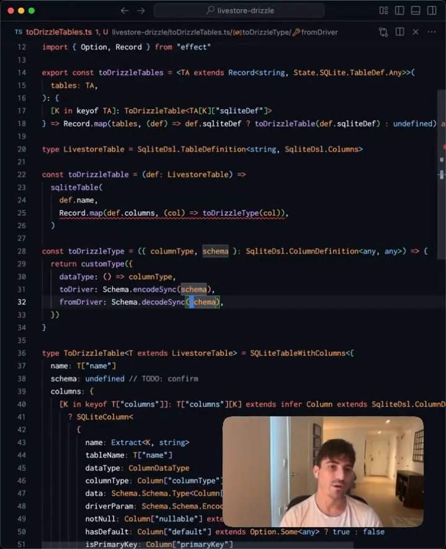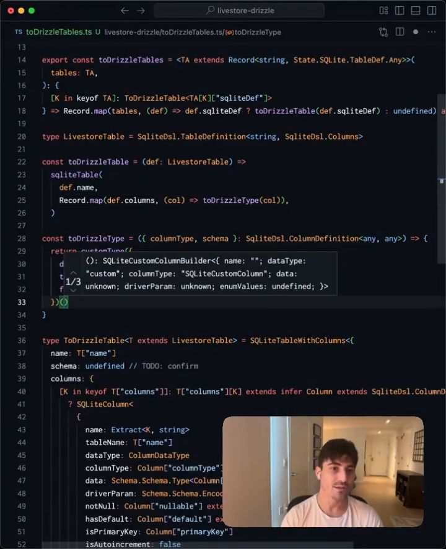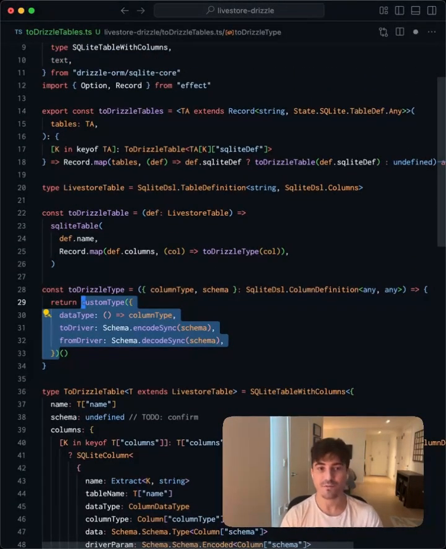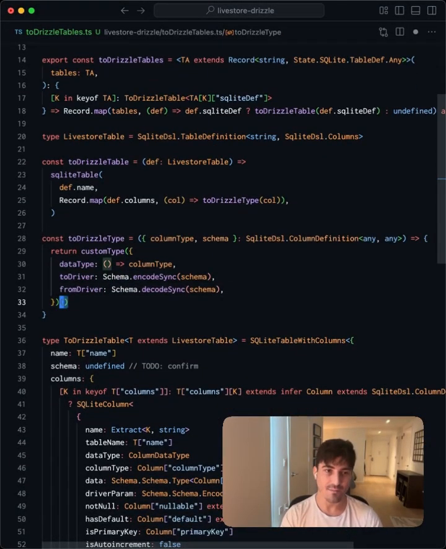And the last thing that we're going to want to do is actually call this, because the custom type gives us a factory for that type, but it doesn't actually give us an instance of the type, and we want an instance.